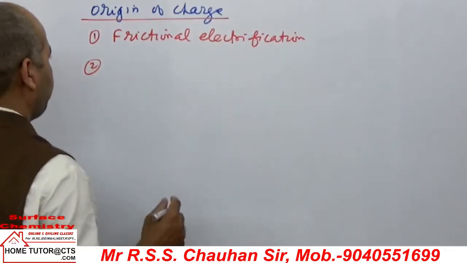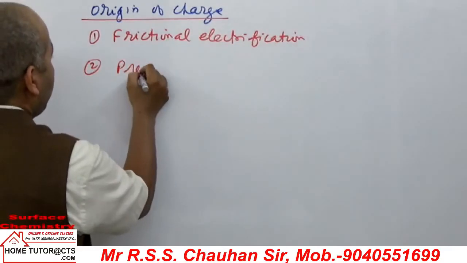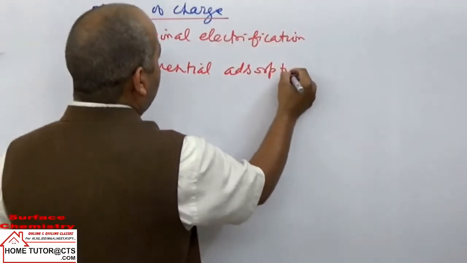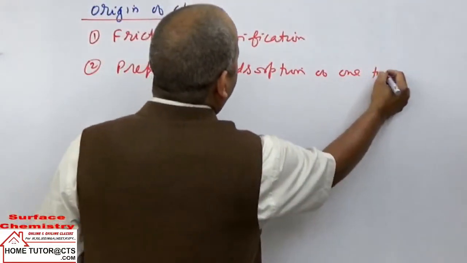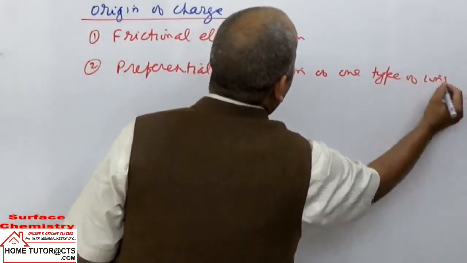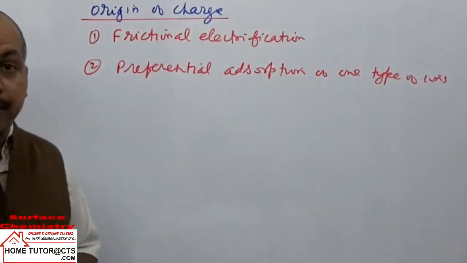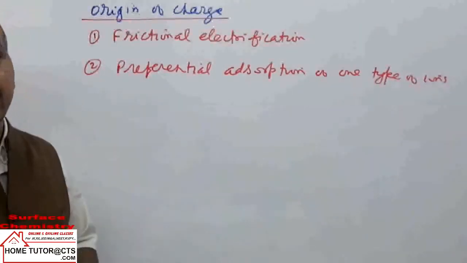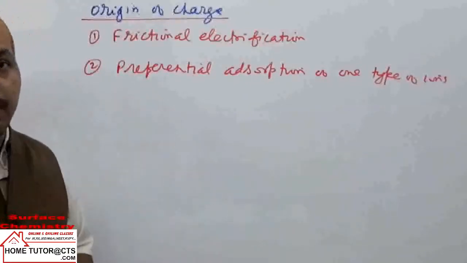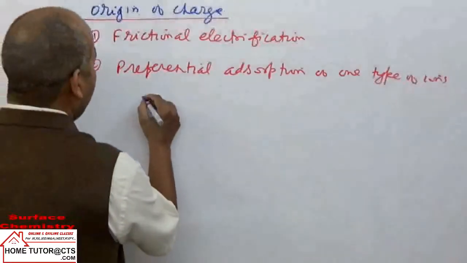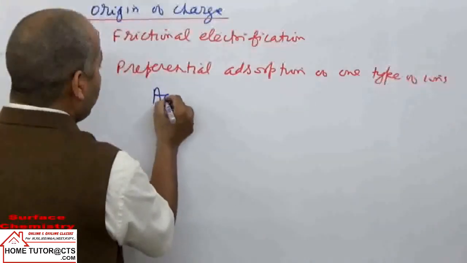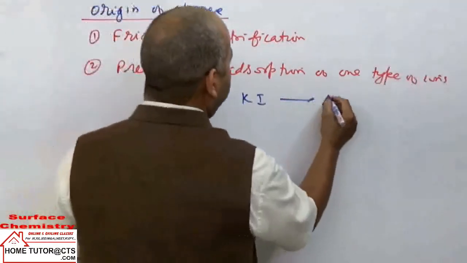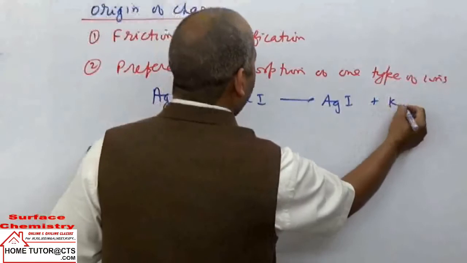Next is preferential adsorption of one type of ions. During the chemical method of preparation of sols, one of the ions can be adsorbed preferentially by the dispersed phase particles. For example, during preparation of the sol of AgI by reaction of AgNO3 plus potassium iodide, they form AgI plus KNO3.